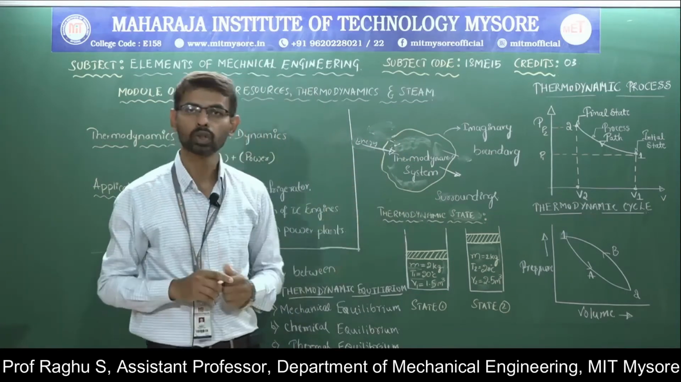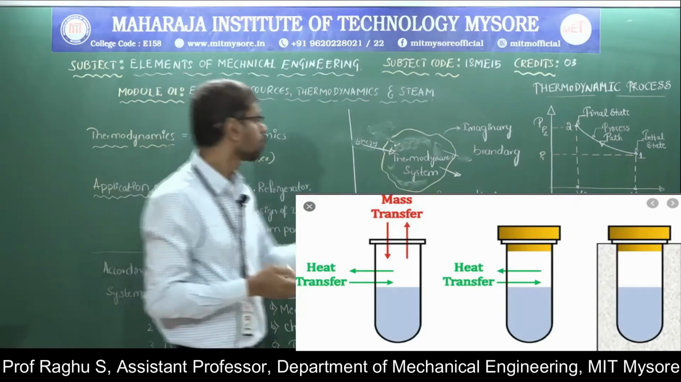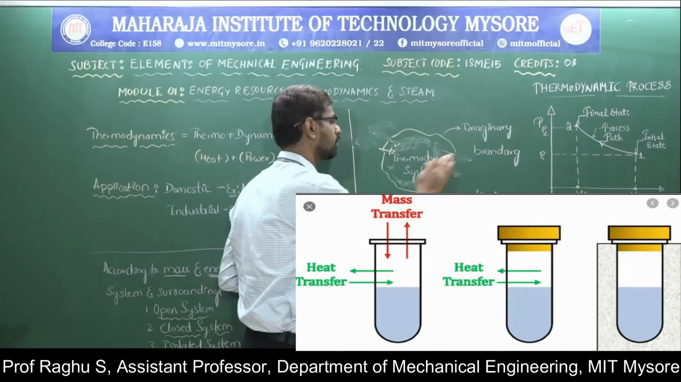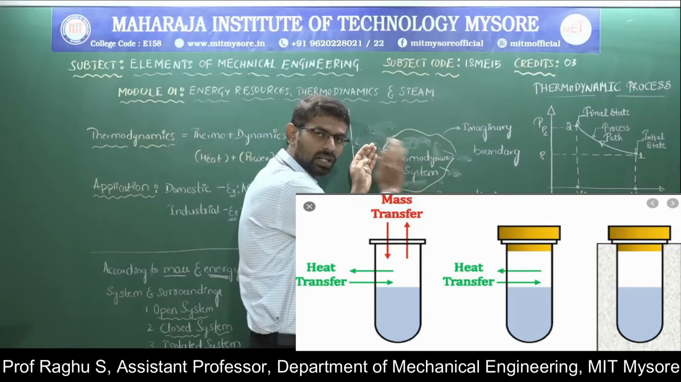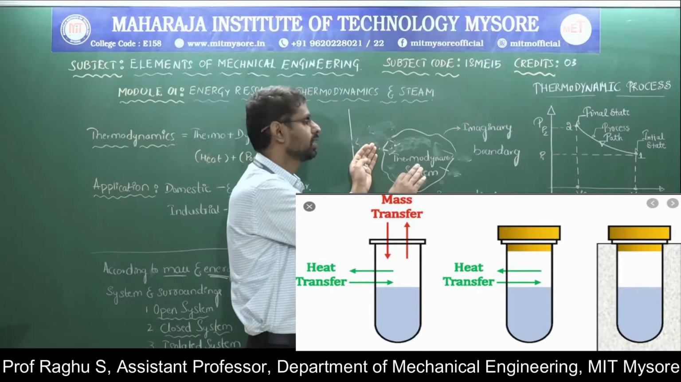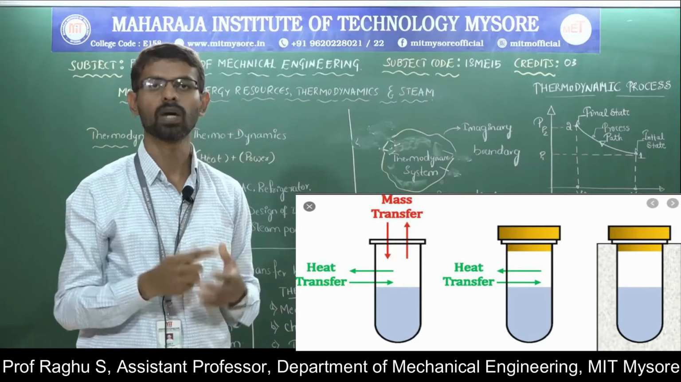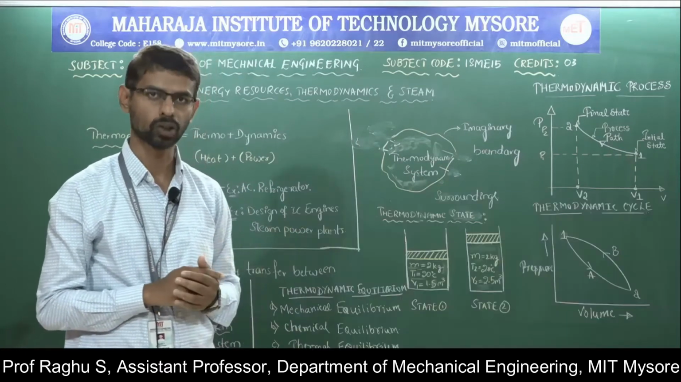Next, in an isolated system, neither mass nor energy crosses the boundary of the system. It has fixed energy and mass. There is no mass interaction and no energy interaction. This is the isolated system. An example of an isolated system is a thermos flask.